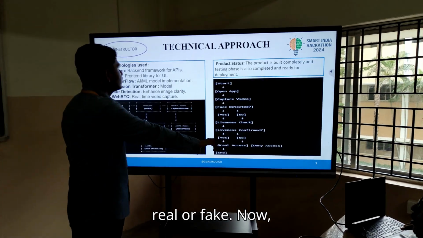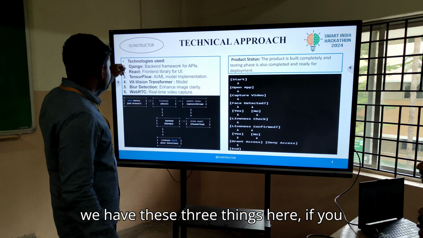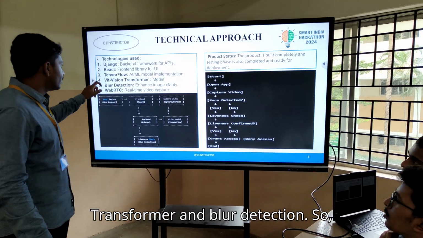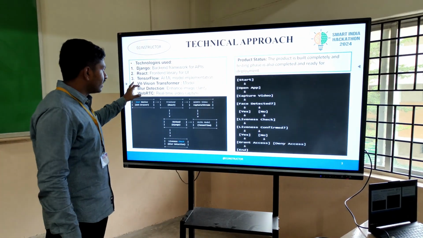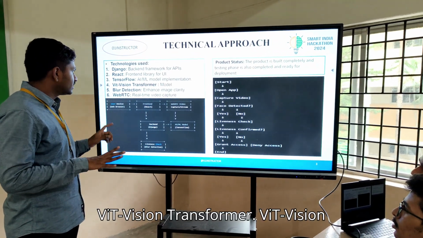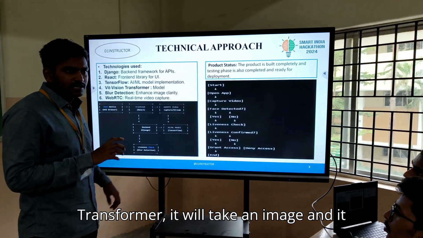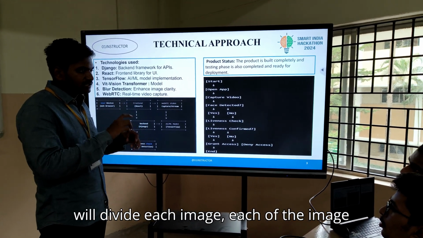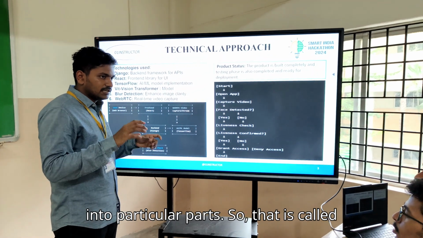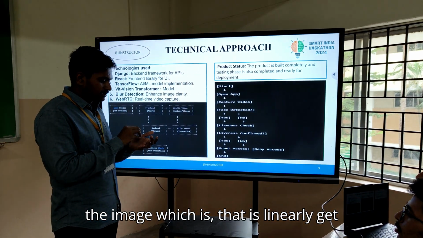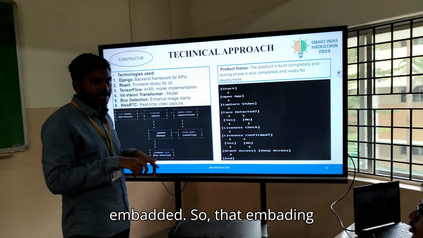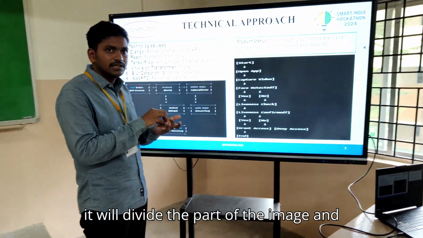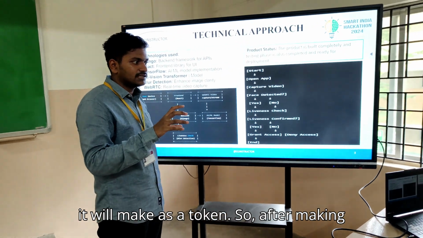Now, going back to the previous slide, we have these three things: TensorFlow, Bit Vision Transformer, and blur detection. In our model, the main thing is Bit Vision Transformer. It takes an image and divides it into particular parts, which is called linear embedding of the image. It divides the image into parts and makes each a token.